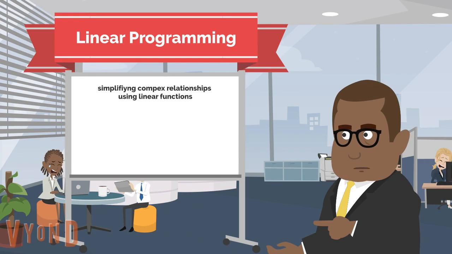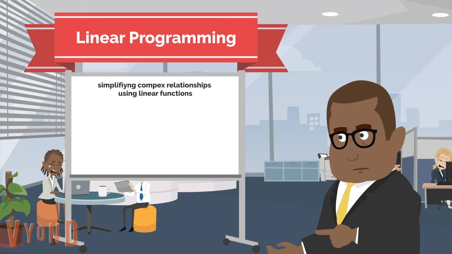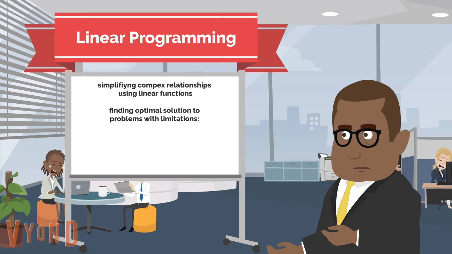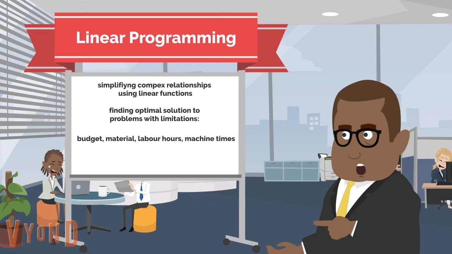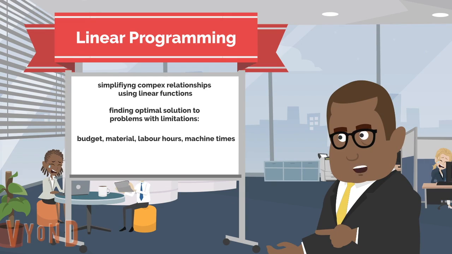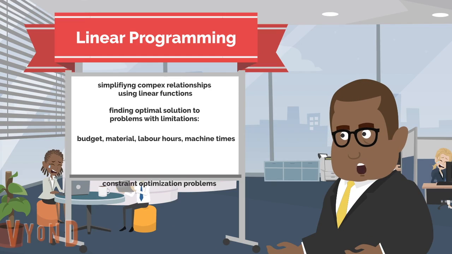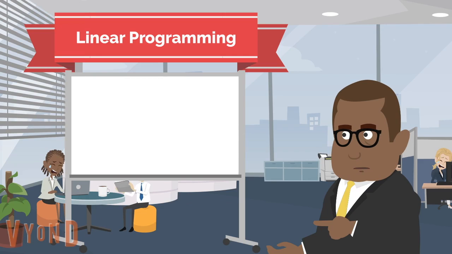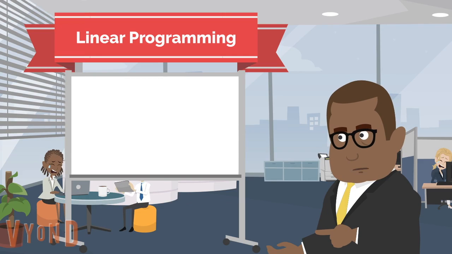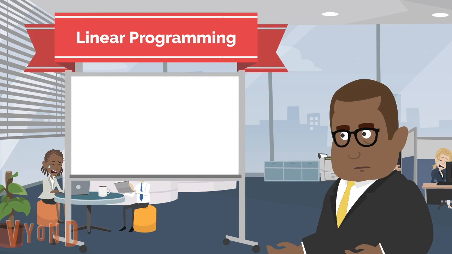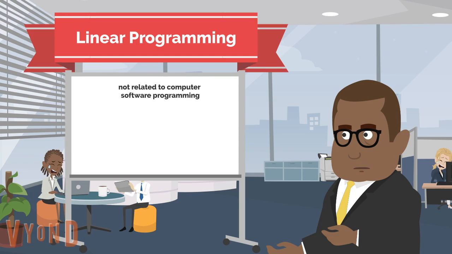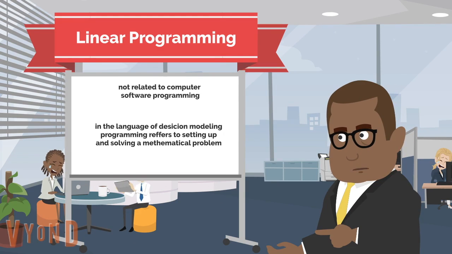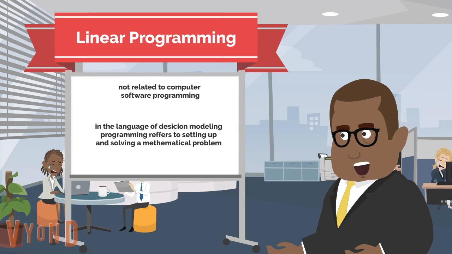By using linear mathematical functions to simplify complex relationships, linear programming finds the most optimal solution to problems with limitations such as budgets, finite materials, a tight amount of labor hours, or restricted machine times. These kinds of problems are also known as constraint optimization problems. Contrary to what the name suggests, linear programming is not about computer software programming. In the language of decision modeling, programming usually refers to setting up and solving a mathematical problem.